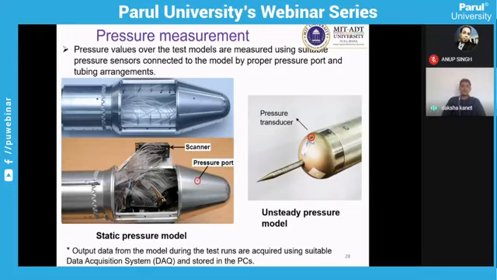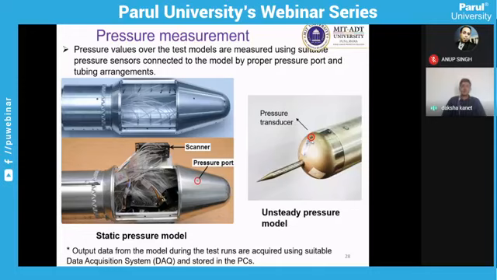And again, you can use the manometer tubes to measure the pressure, or you can connect these tubes to your data acquisition system, which directly stores your data into the PC. And then through your system, you can take the data, analyze and post-process it to find out the results. This is how experimental aerodynamics works.